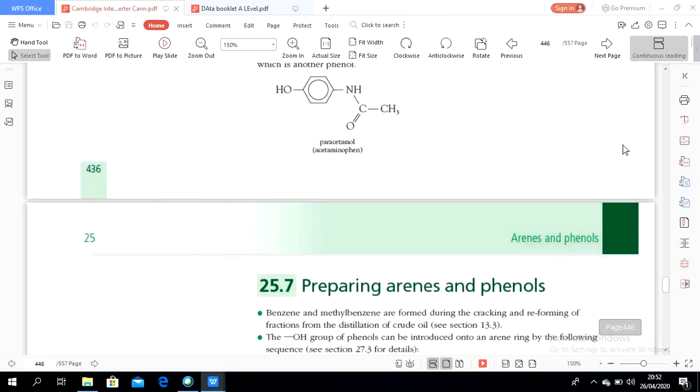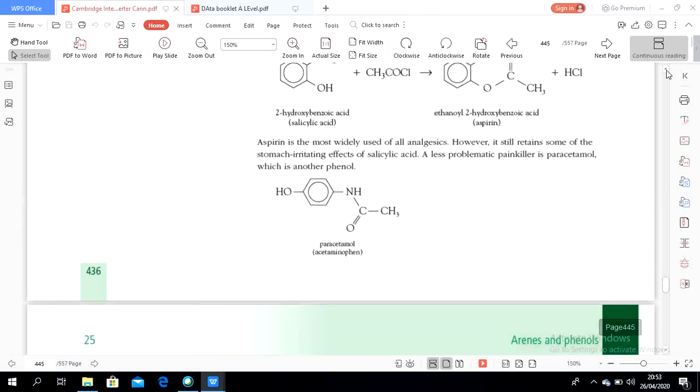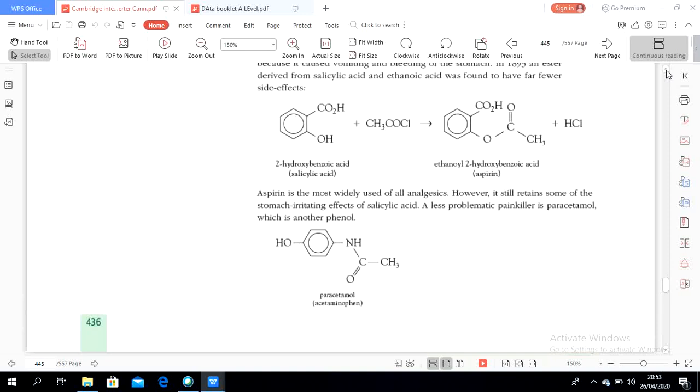Too much use of medicine is not good at all, because we know that the benzene ring is very difficult to decompose. Aspirin is the most widely used of all analgesics. However, it still retains some of the stomach-irritating effects of salicylic acid. A less problematic painkiller is paracetamol, which is another phenol. Paracetamol contains a benzene ring and a hydroxyl group.